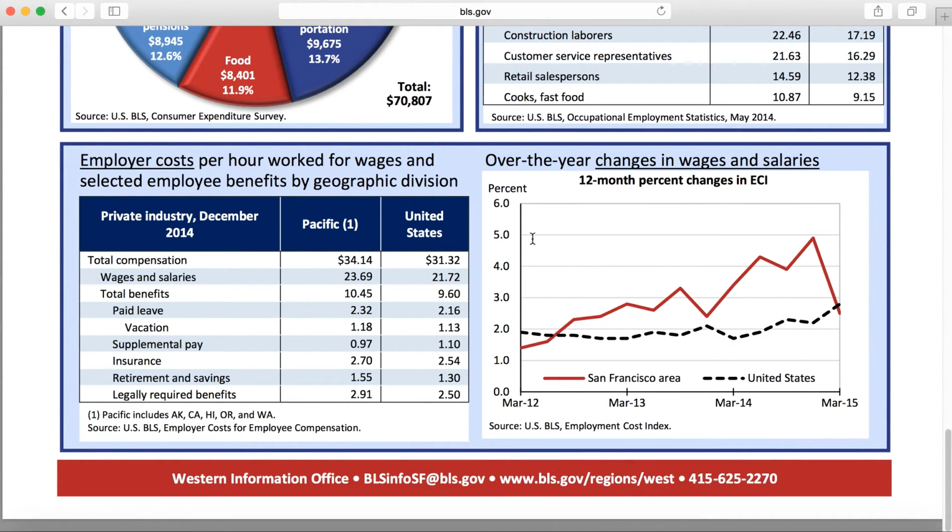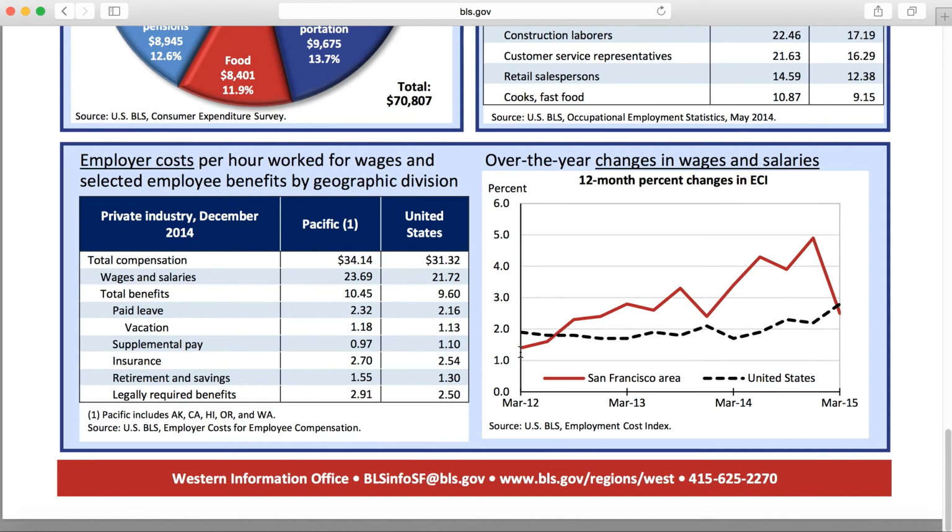But this graph right here is relatively interesting, because we can look at what's been happening over the last 3 years. Now, this dotted line is the national average. So changes over the last 3 years, from March 2012, March 2013, March 2014 now to March 2015. We see that over the last 3 years, we have a slight increase towards this last year in national wages.